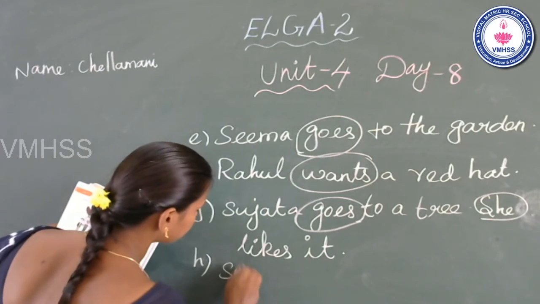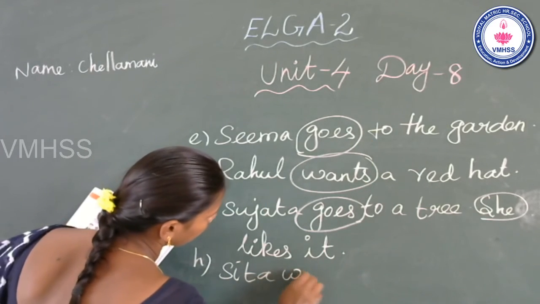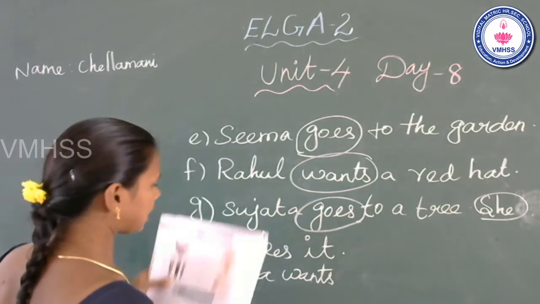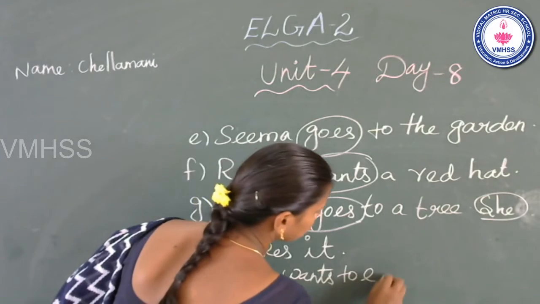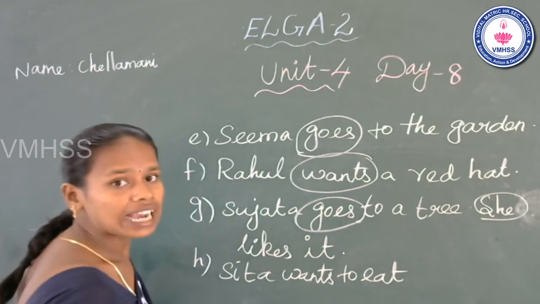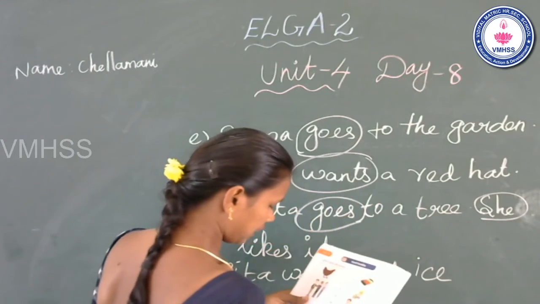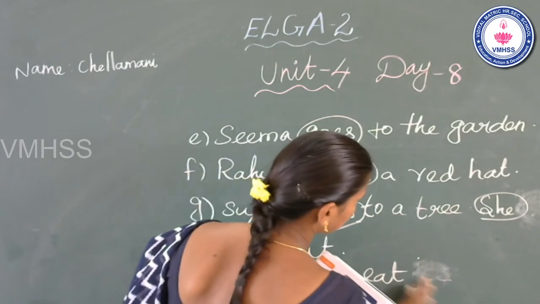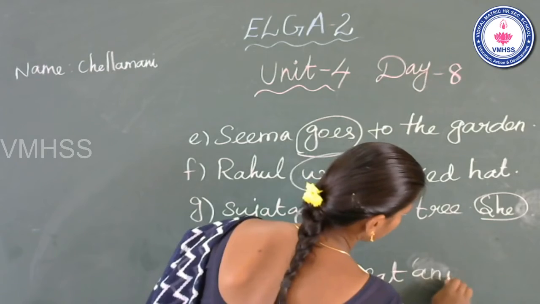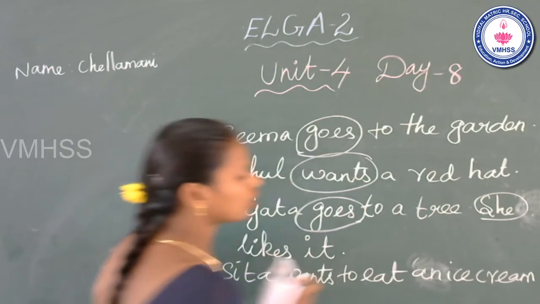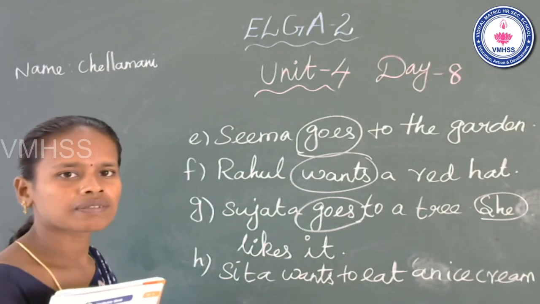Sita wants to eat an ice cream. Do you see any whole word in this sentence?